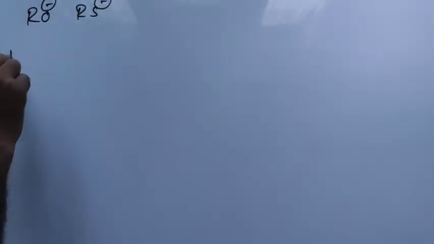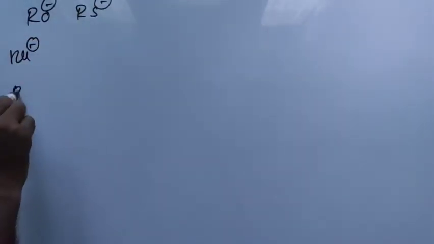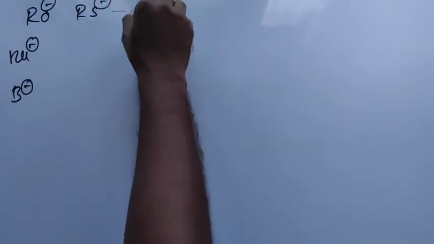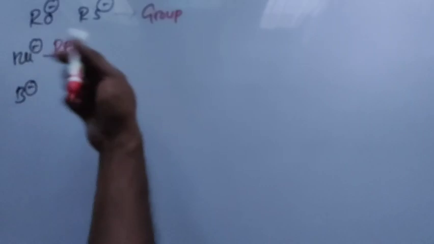Yes, let us speed up the questions now. The next question goes like this. They had given you RO minus and RS minus, and they asked you what is the nucleophilicity order and what is the basicity order. Ask your brain the first question: do they belong to the same group or do they belong to the same period? Your brain instantaneously tells they belong to the same group. And nucleophilicity in a polar protic solvent, down the group, nucleophilicity increases.